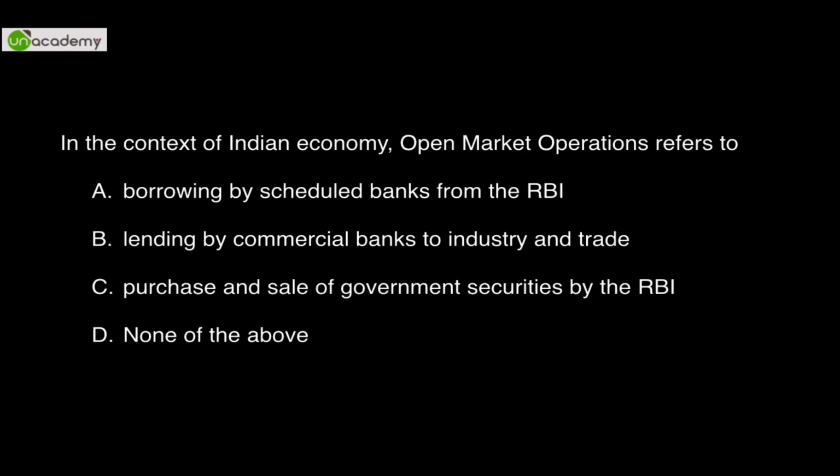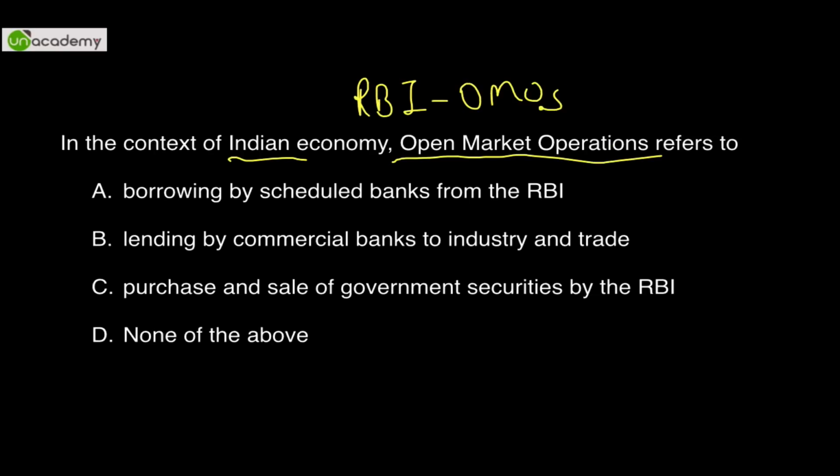Now moving forward, in the context of the Indian economy, open market operations. It might happen that RBI has conducted some OMOs in current affairs. You might see them in the news, but typically it is a static question. It is asked because RBI has conducted some OMOs, or because there was some inflation and they conducted it. Something happened in the economy and they did it.